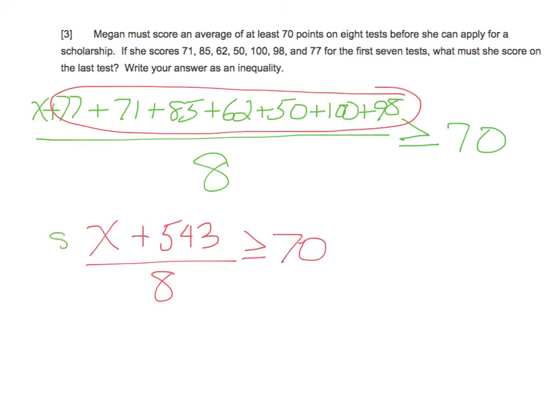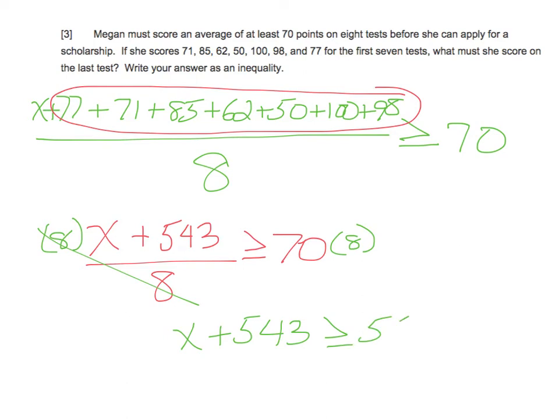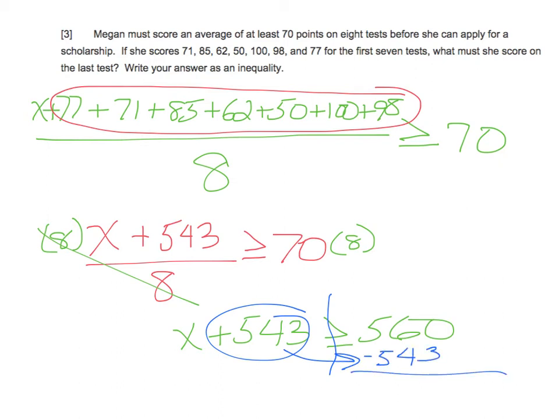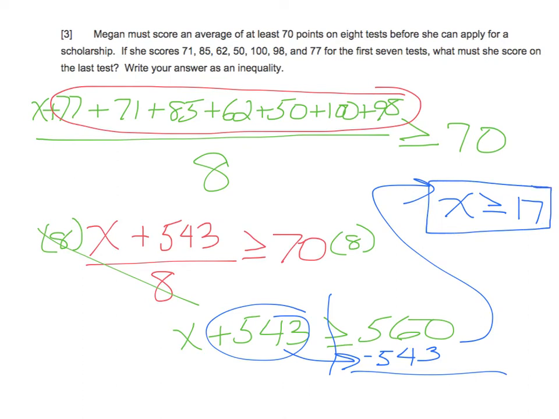From here now, we're going to multiply both sides by 8 because that will get rid of the division. So we're going to have x plus 543 is greater or equal to 560. From here, take this to the other side and turn it negative. So I'm going to write my answer up here. X has to be greater or equal to 560 minus 543 is 17. So she has to get a 17 or better on the last one in order to have an average of 70.